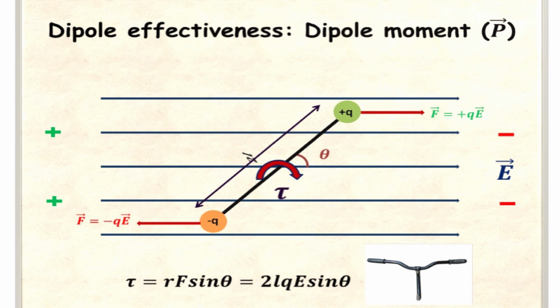You are seeing this figure, a couple of forces will act, that means torque is produced. So due to torque, the dipole rotates like a cycle handle. You know torque is r cross F, that means it depends upon the charge separation and the quantity of charge. The more the separation or the more the quantity of charge, the more the torque, and that will be more effective.